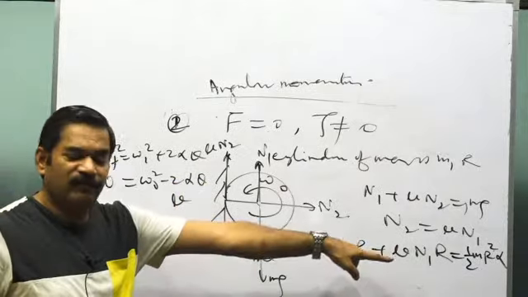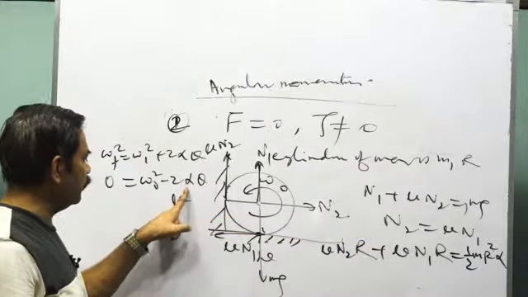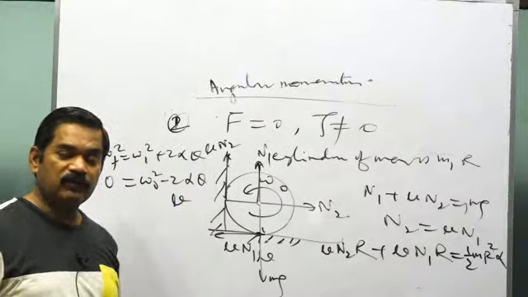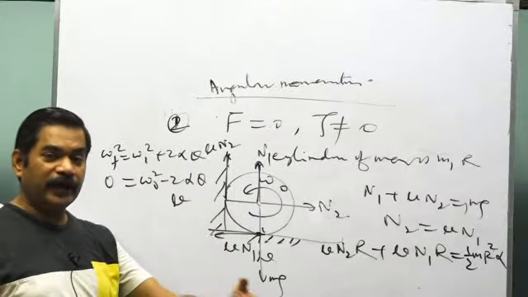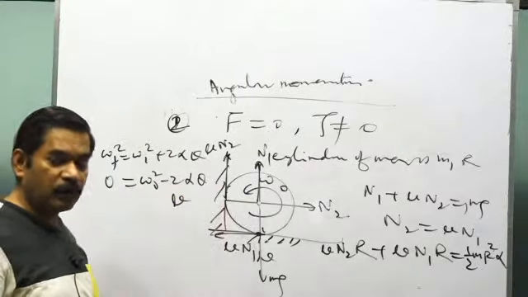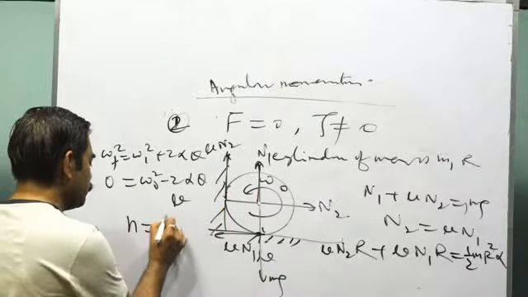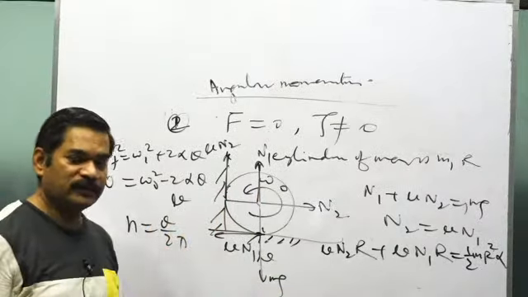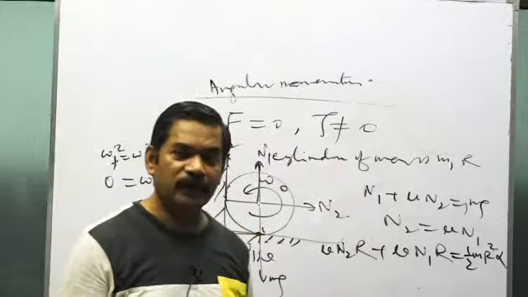You get the value of alpha from here. That value of alpha you'll keep here. You'll get the value of theta. So this will be the angle rotated till the body stops rotating. The number of rotations will be theta upon 2 pi. So as I told you, in these kind of questions, what is there? Make FBD.